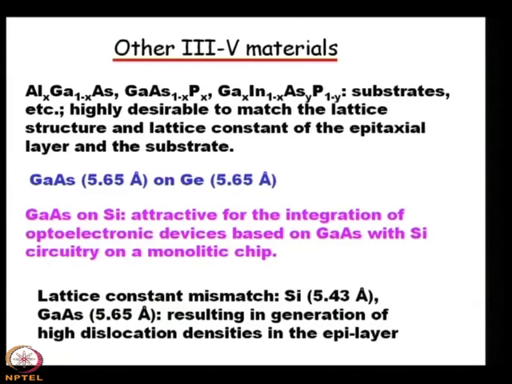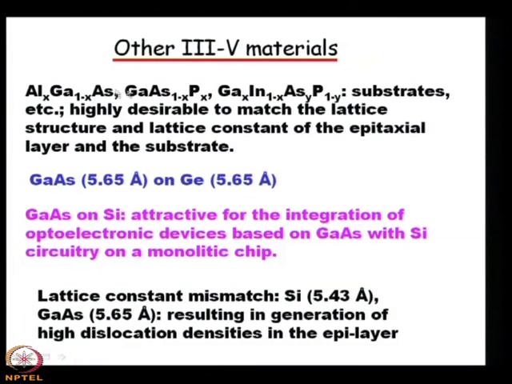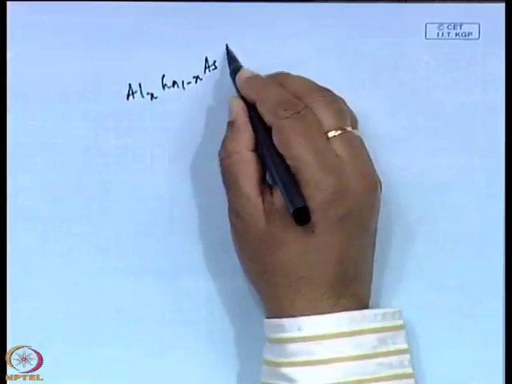Then apart from the nitride materials, there are other 3-5 materials as well, say aluminum gallium arsenide, gallium arsenide phosphide, gallium indium arsenide phosphide. They are mostly used in fiber optic communication, and proper substrates are important. I can give you one example: proper substrates means if you want to grow this aluminum gallium arsenide, it has to be grown on gallium arsenide.